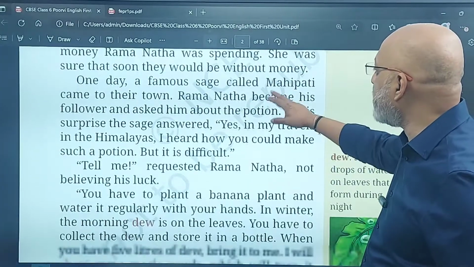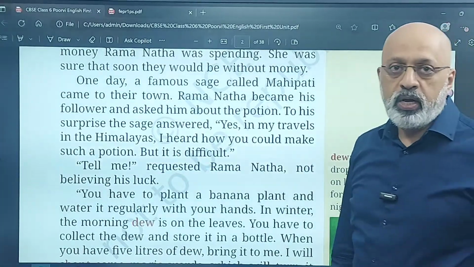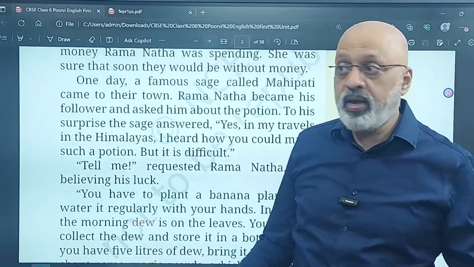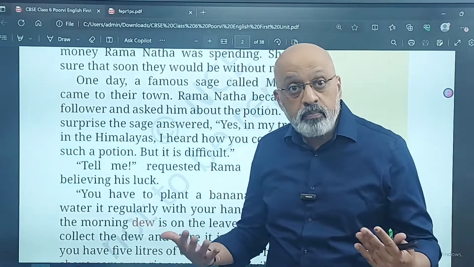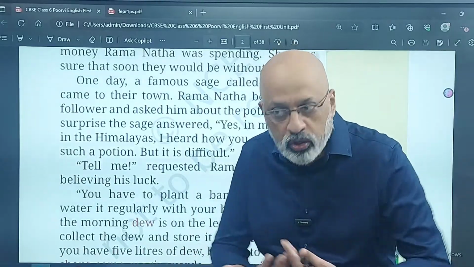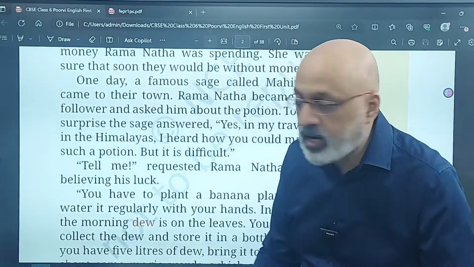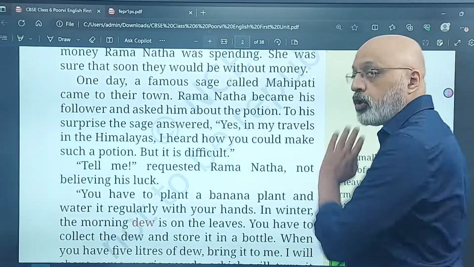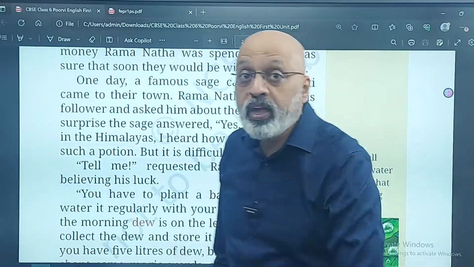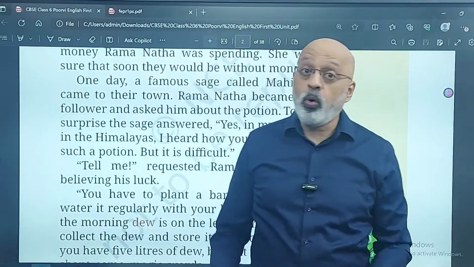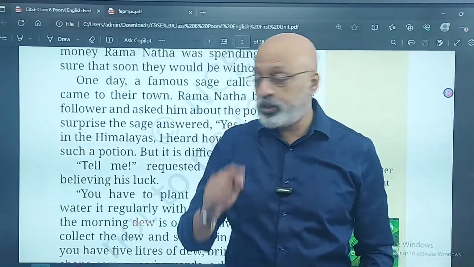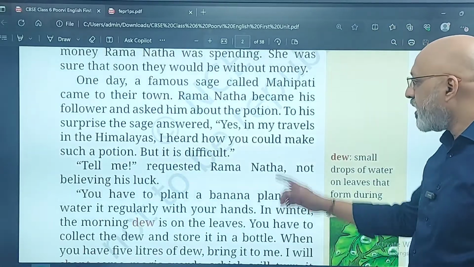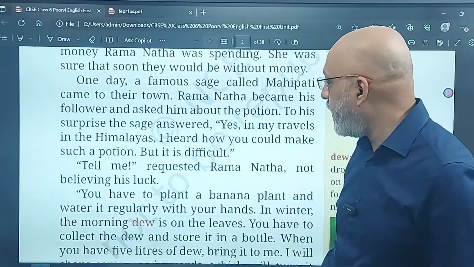One day, a famous sage called Mahipati came to their town. Sage means someone who is learned, who has done a lot of penance, a learned man who has no family and so on. Ramanatha became his follower, okay, and asked him about the potion. The reason he became his follower is because he thought, oh, he must be knowing about the potion. Okay. To his surprise, the sage answered, yes, in my travels, when I was in the Himalayas, I heard